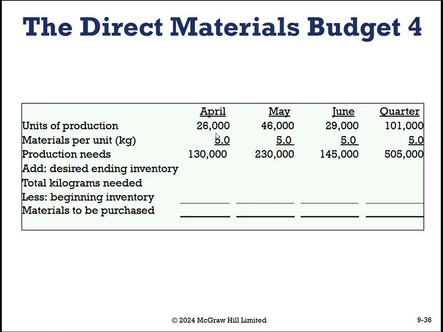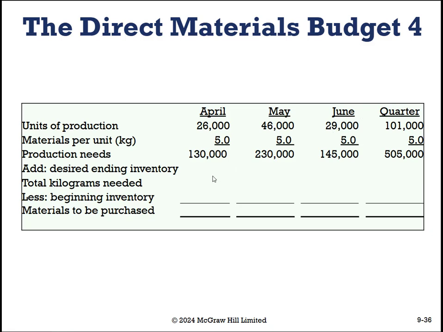Great, let's start filling this in. So then we need to have 5 kilograms per unit. And we need 26,000 units. Great. We need 130,000 and follow it through.